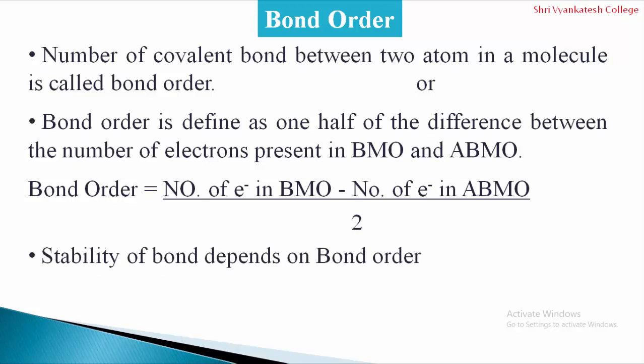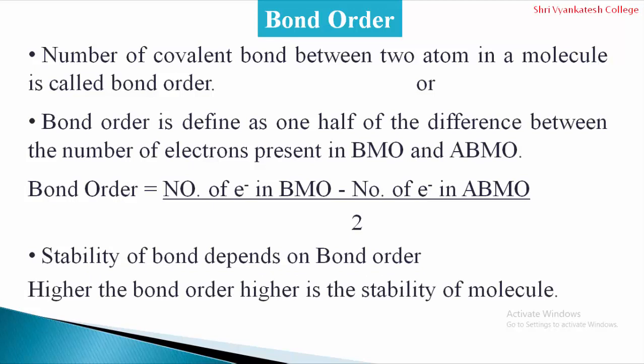So the stability of bonds depends on its bond order. Higher the bond order, higher is the stability of the molecule. The bond order describes the number of covalent bonds present between the two atoms. So if a single bond is present, then the bond order is 1. If a double bond is present, then the bond order is 2.